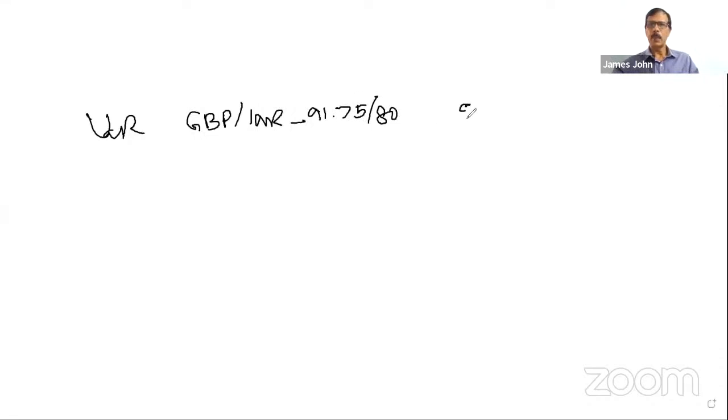Sir, 0.36, how? 0.5% of 72. I'll give another example. See, 1 month VaR for GBP INR is 91.7580. At 99% confidence level it is 10 paise. What is the worst possible situation for an exporter and for an importer for next day? So this is overnight VaR.